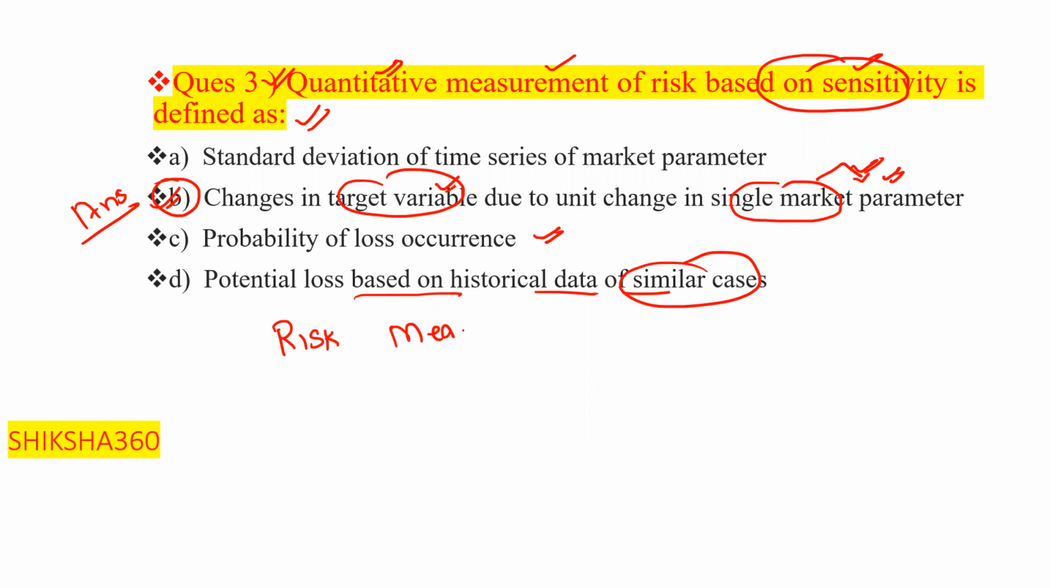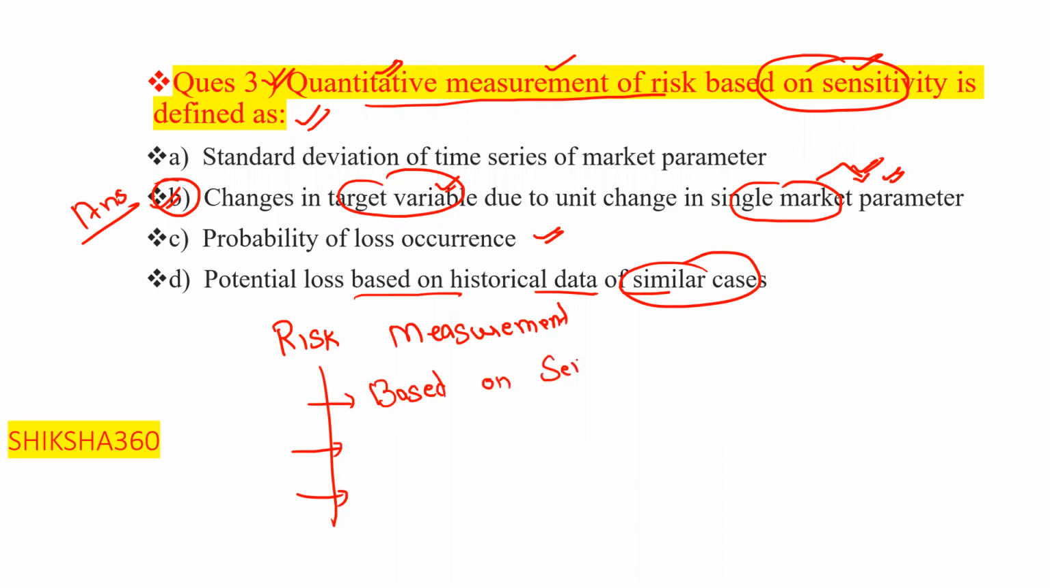Quantitative measurement of risk can be classified into three categories. You should also know that they will ask these types of questions. First one is based on sensitivity. Second one is based on volatility. Third one is based on downside potential.